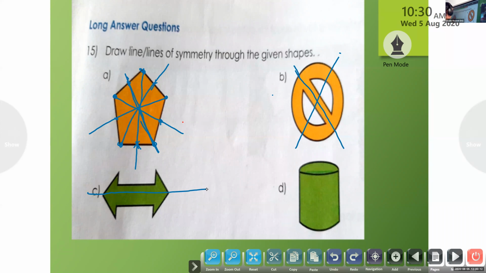Anvia, what is the line drawn here? Which line of symmetry? Is it vertical or horizontal? Vertical? Horizontal. This is horizontal.